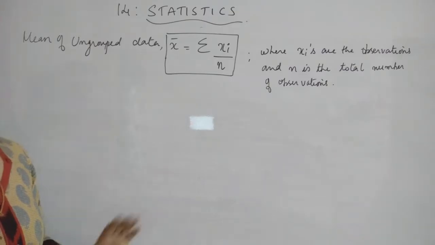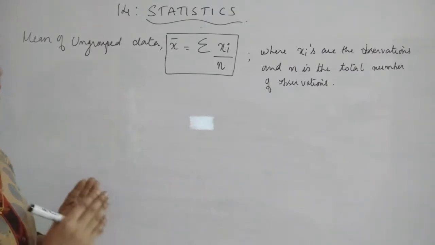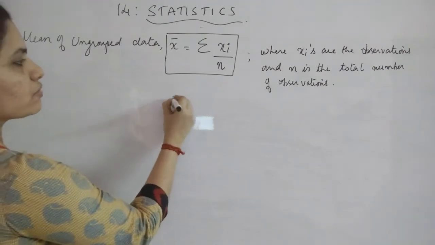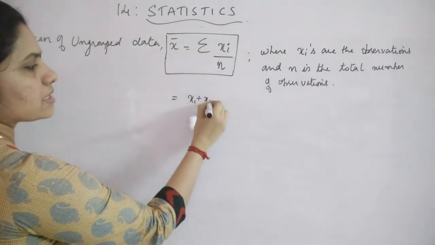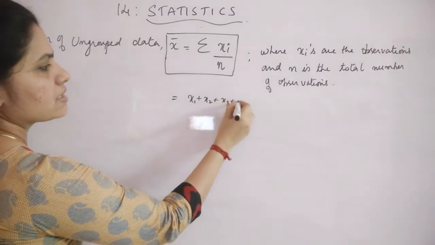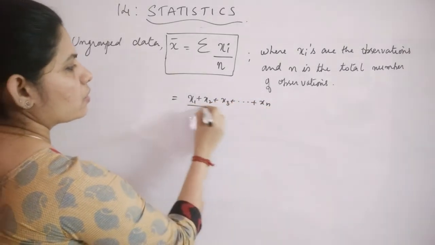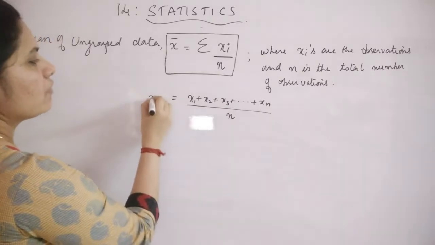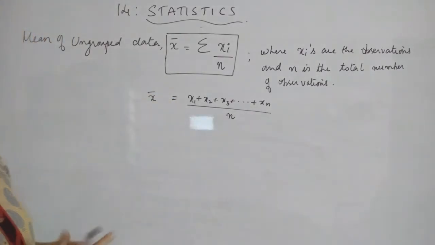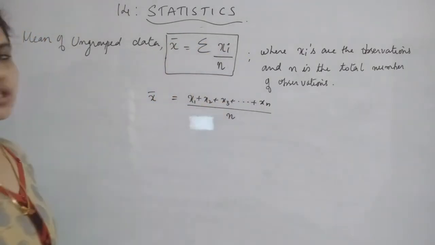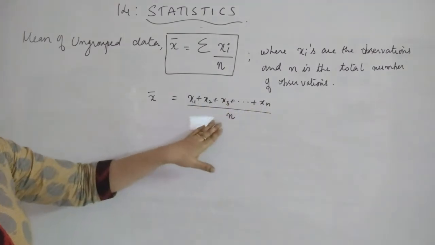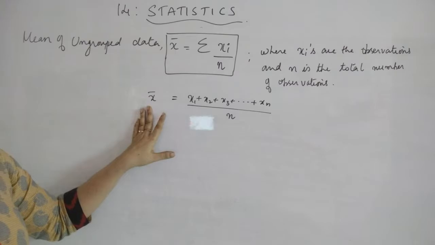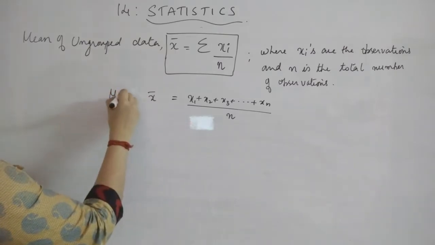where xi are the given observations, that is x1, x2, etc. xn. Suppose you have n observations, then you will say that this sigma xi is the same as x1 plus x2 plus etc. plus xn whole divided by n. This is the meaning of sigma xi, that is the numerator is the expansion x1 plus x2 etc. plus xn. That by n will give you the x bar or mean of the ungrouped data.